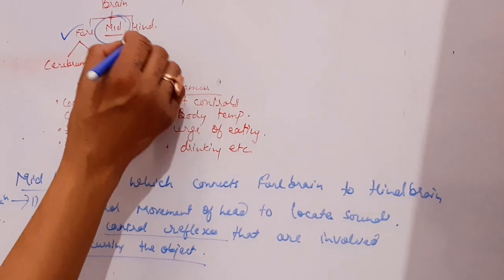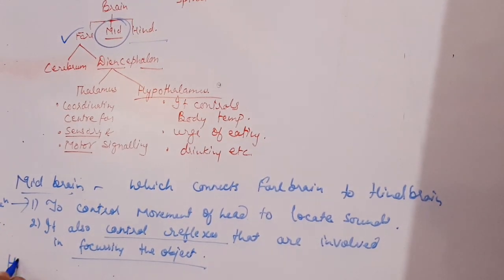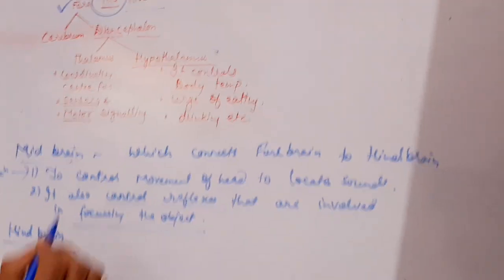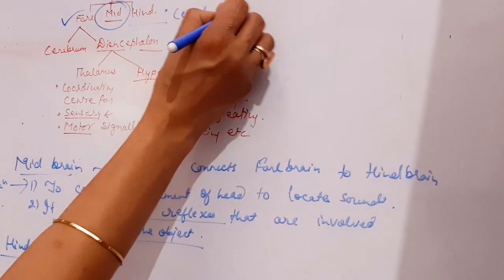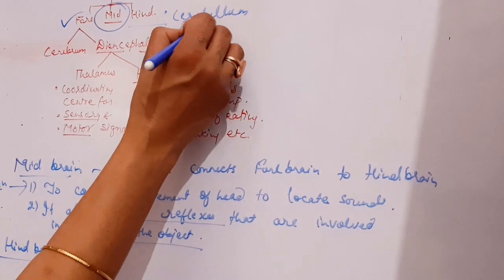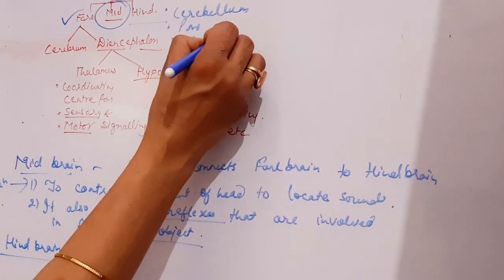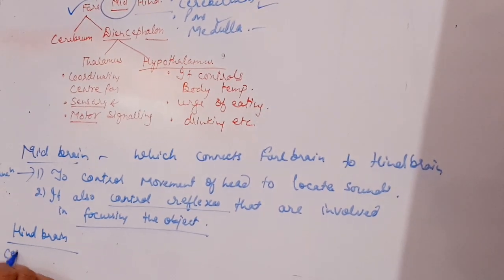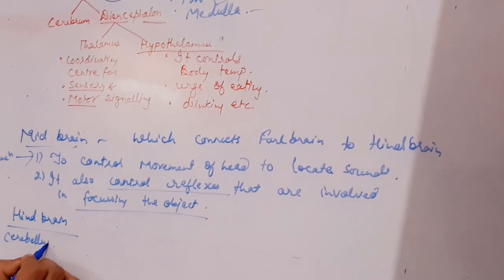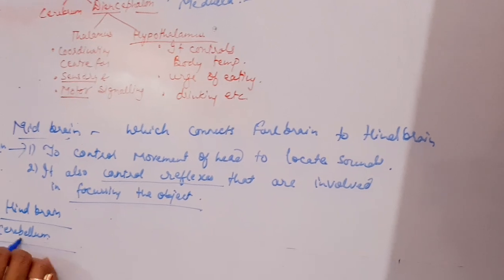Now let's move on to the last part, that is hindbrain. It has three parts: first cerebellum, second pons, third medulla. So let us see the role of each part. Cerebellum, very easy to remember: balancing.